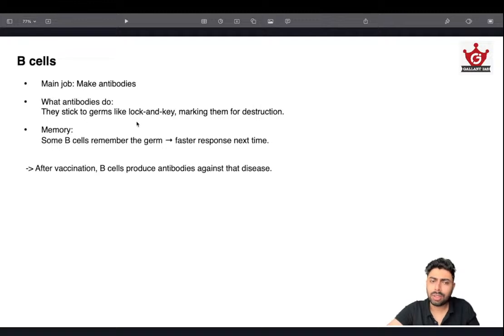They stick to the germ like a lock and key, marking them for destruction. They remember the germ, and this is how memory helps. B cells have this memory, and this is exactly what the inactivated vector vaccine does. They trick the body into thinking that there is an actual infection, and this makes the B cells make the antibody, and it remembers it. So next time if you get the infection, it will be able to fight it very clearly. This is how the inactivated vector vaccines work. So this is the basic idea.